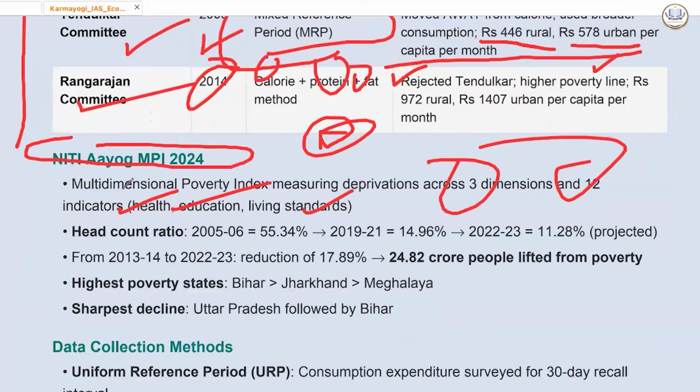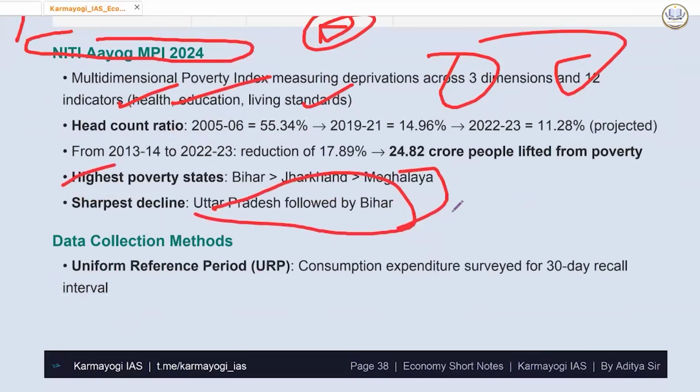Keep watching the head count ratio. We have lifted 24.82 crore people from 2013-14 to 2022-23, a very big achievement. Extreme poverty has been made absolutely zero in states like Kerala. Highest poverty rate is in Bihar, then Jharkhand, then Meghalaya. Sharpest decline is in Uttar Pradesh, followed by Bihar. They have highest, but their decline is also sharpest, so they are in a positive line.